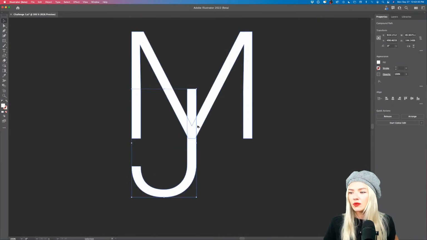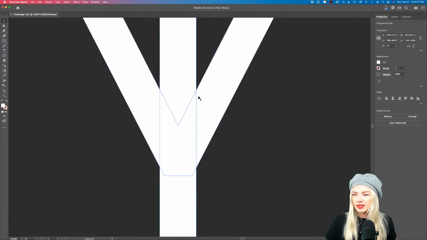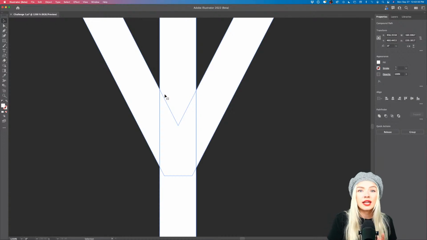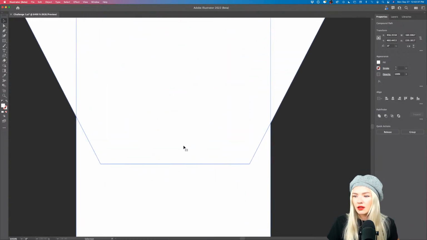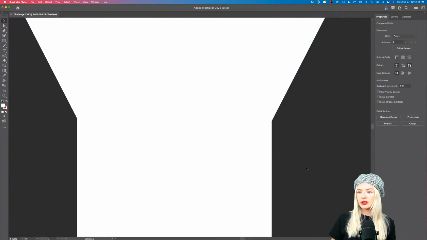All right, so I have my JM letter mark, and now I'm going to make sure that my J is centered in the middle. I can do that by selecting both objects. I can see where the paths are crossing and how they're overlaying each other, and I want to make sure that the J is really in the middle of the M. All right, so that looks pretty good to me.